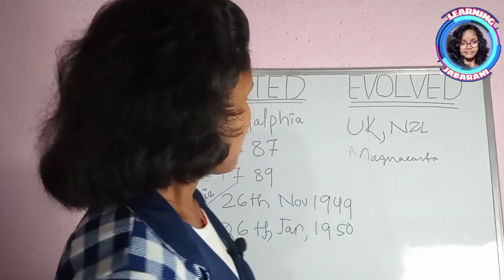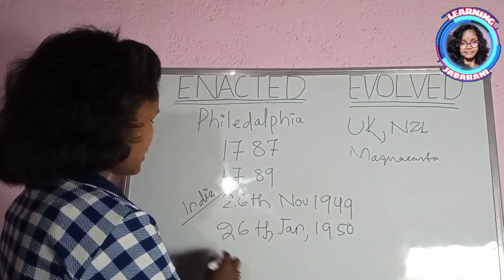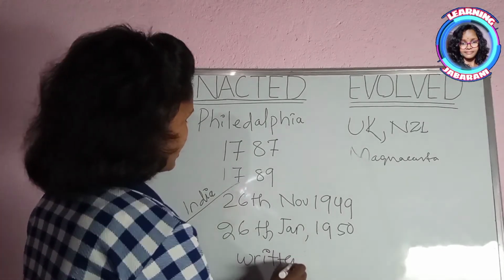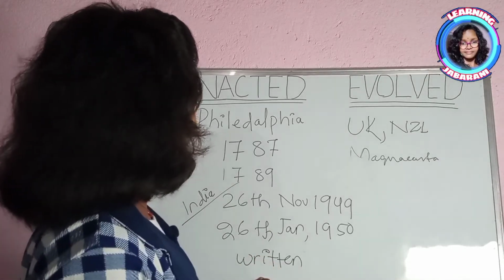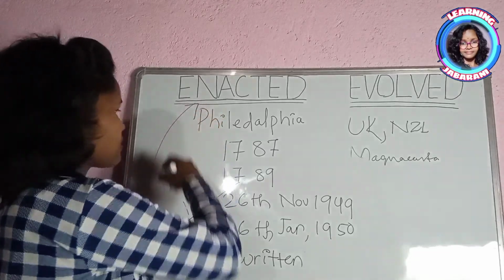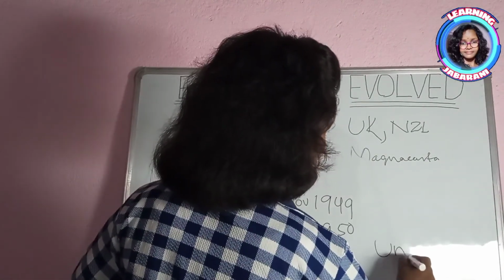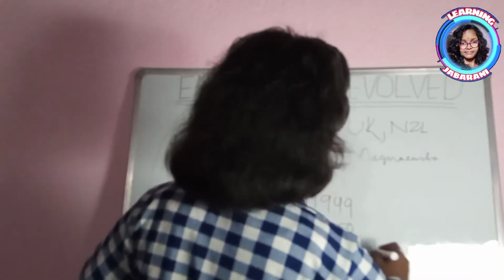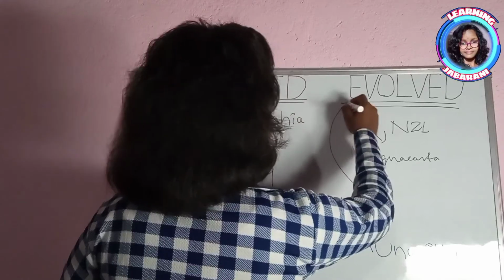And there is also another difference between enacted and evolved constitutions. The constitution of India is written. So we can call written constitutions enacted constitutions, but unwritten constitutions are evolved.